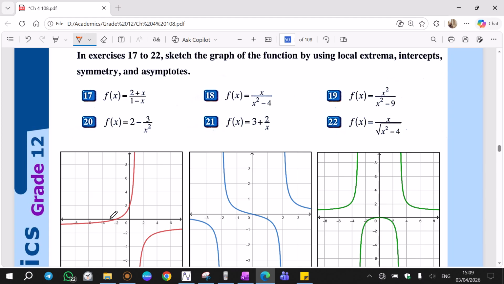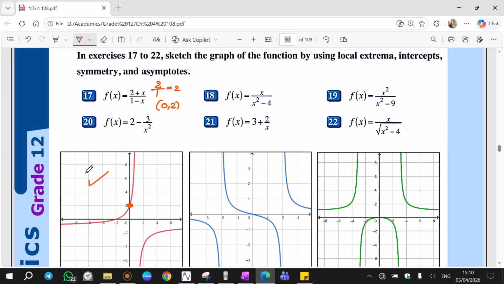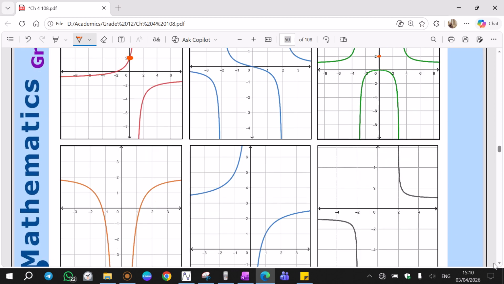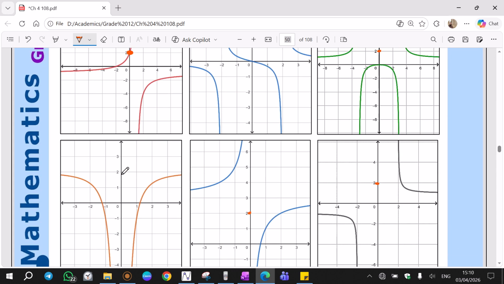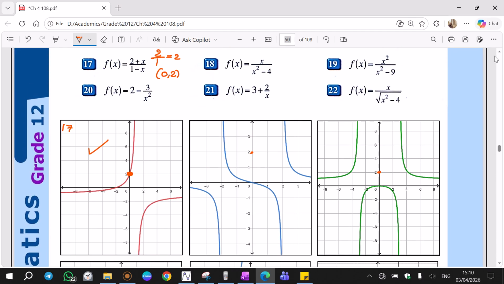Now here, for this graph, if I calculate f of 0, that's going to be 2 plus 0, which is 2, over 1, result is 2. It means if I put 0 in place of x, I will get 2. Look at the graph. When x is 0, y is 2. This point (0, 2) is on this graph. That means this graph belongs to 17. (0, 2) is not on the other graphs, not here, not here. So the only graph that has (0, 2) must be the graph of 17.